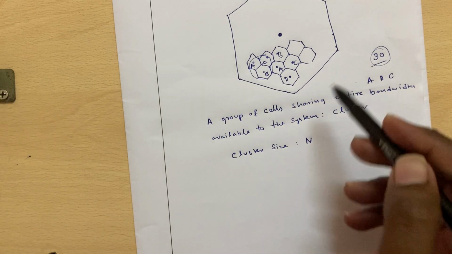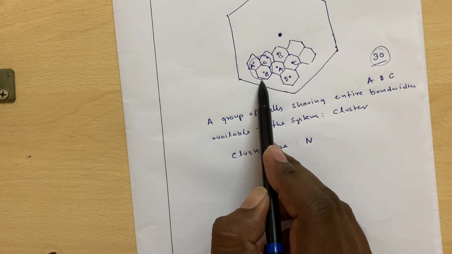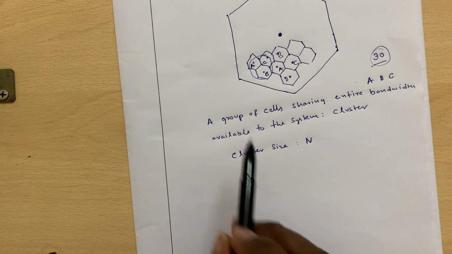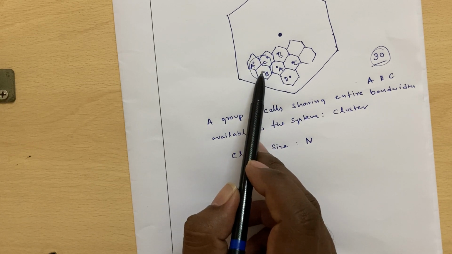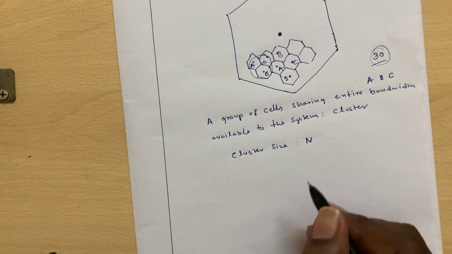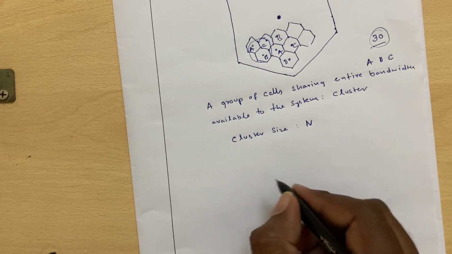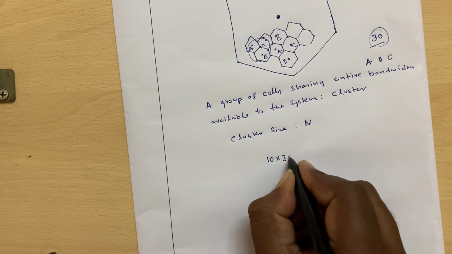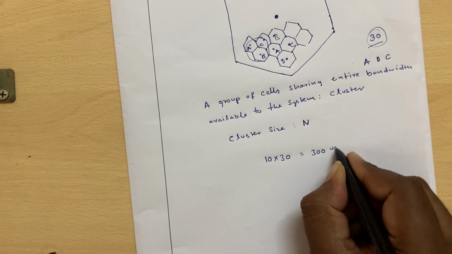If you repeat like this, say for example, this cluster is repeated 10 times within the entire area, then each cluster can support 30 users, and with 10 clusters, in the same city area you are going to support 10 into 30, that is 300 users.